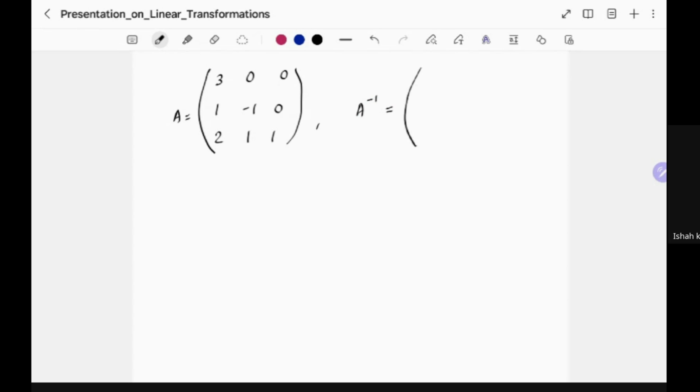Not that bad: 1 over 3, 1 over 3, minus 1, 0, 0, minus 1, 0, 1, 1. Now T inverse is going to be given that way.